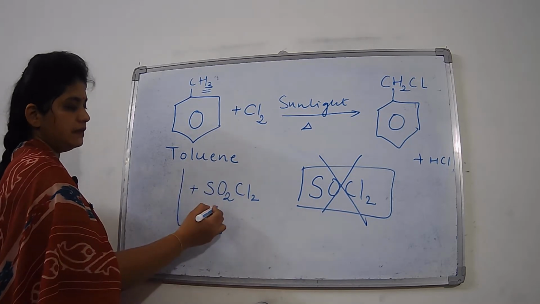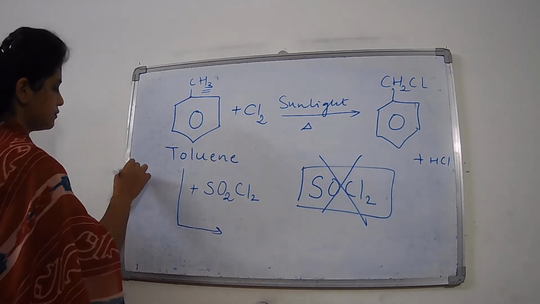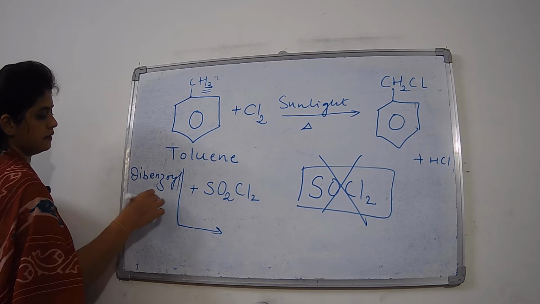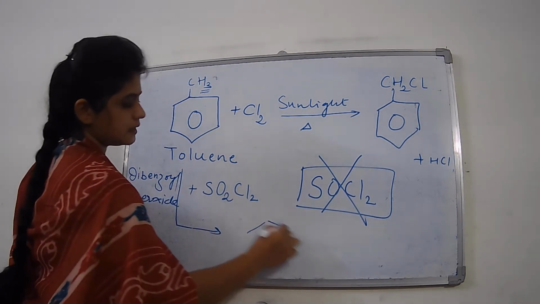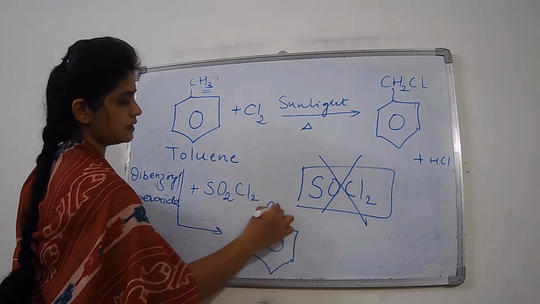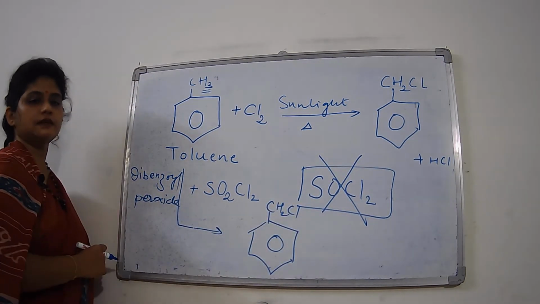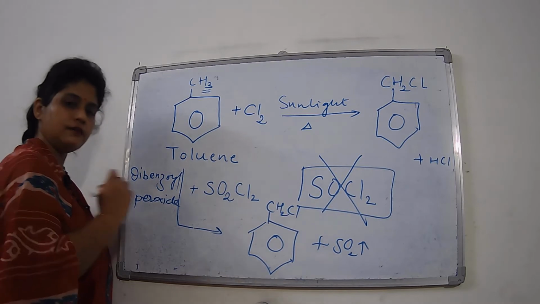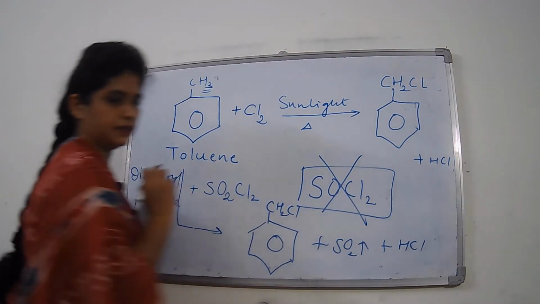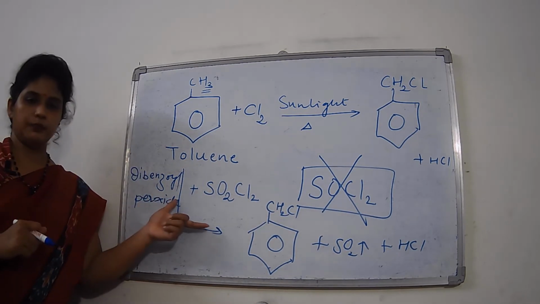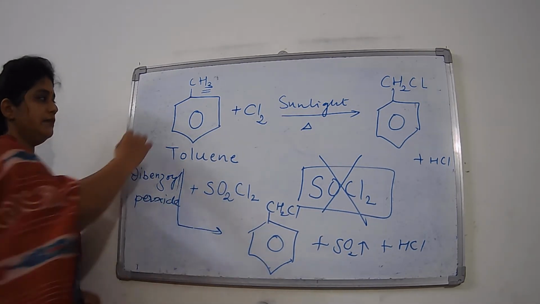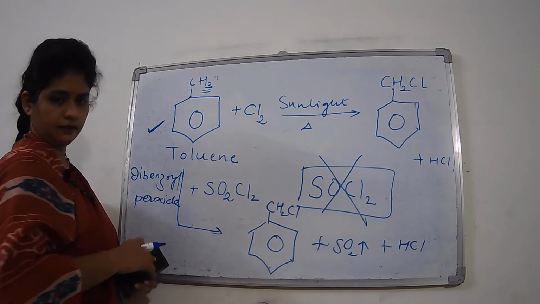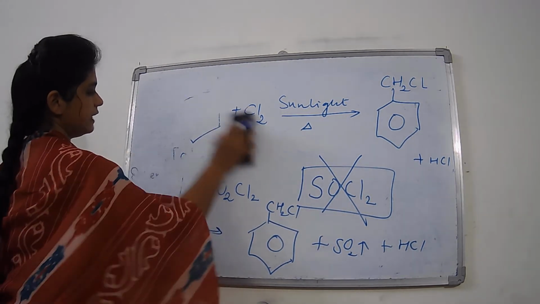So toluene, when reacted with sulfuryl chloride in the presence of dibenzoyl peroxide, again undergoes substitution and we get the expected product, CH2Cl with the benzene ring, which is called benzyl chloride. At the same time SO2, sulfur dioxide, in a gaseous state, gets evolved and HCl is also removed. So these are the two methods of preparation of benzyl chloride using the same reactant, but here we are using different media.